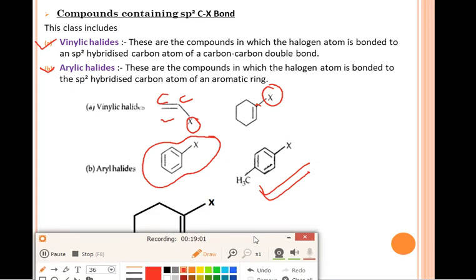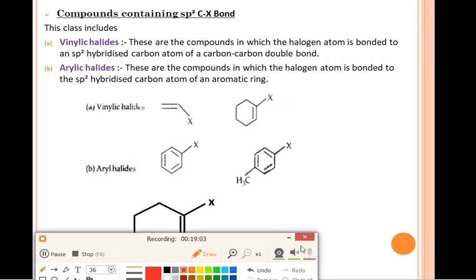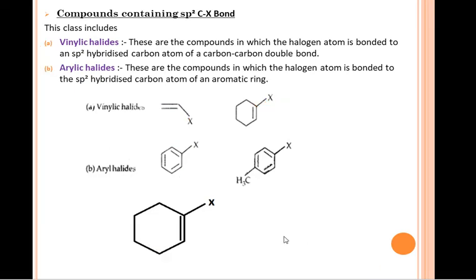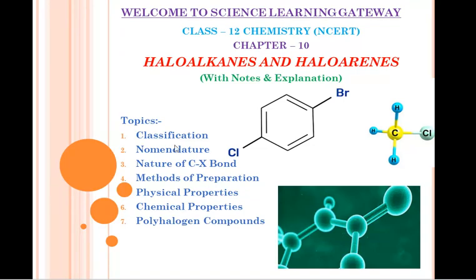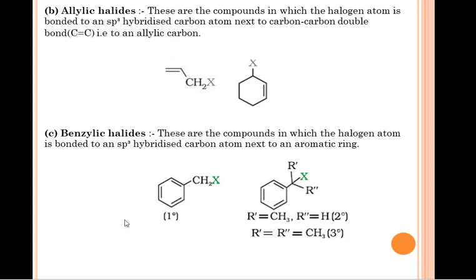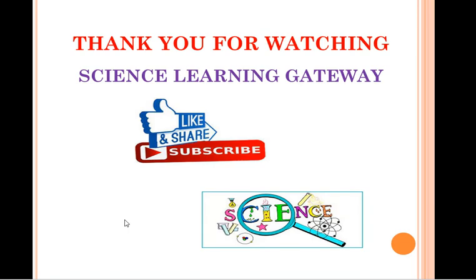So in this tutorial, I will cover these topics only. The rest of the topics like nomenclature, nature of the C-X bond, methods of preparation, physical and chemical properties and polyhalogen compounds I will be covering in the next part, that is, part 2 of the same chapter.